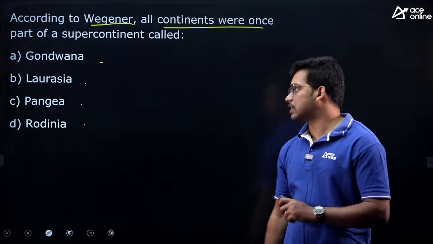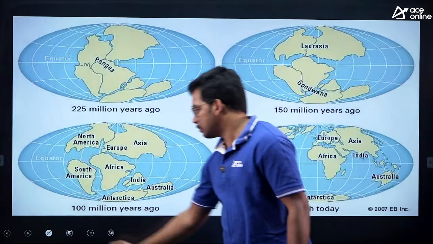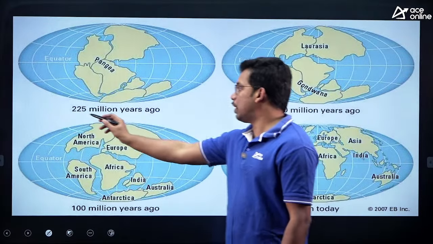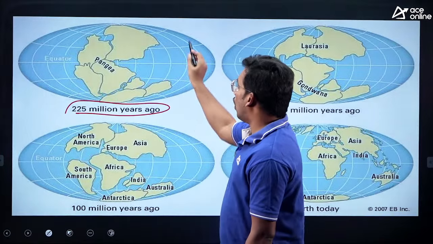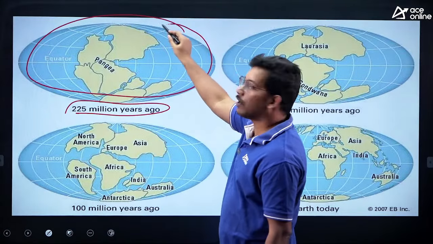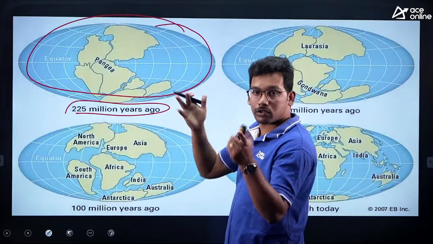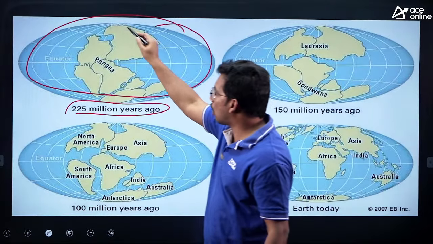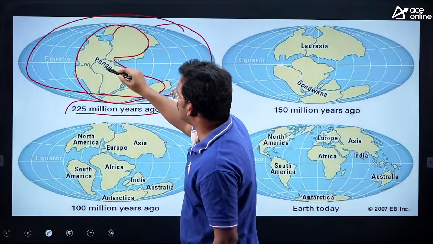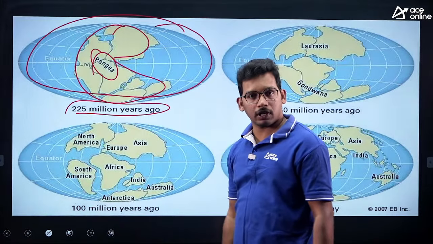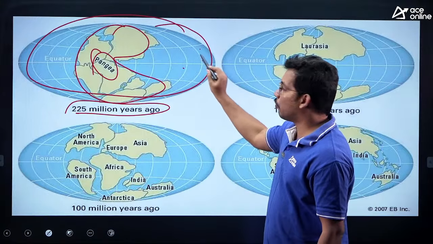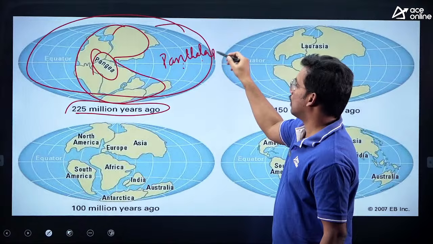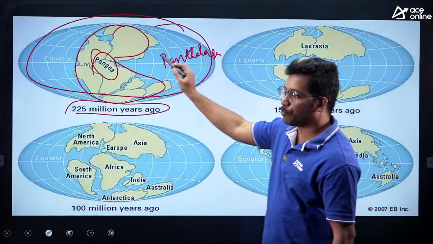So let me discuss the theory, then I'll come back to the question. You can answer later. So according to Wegener, around 225 million years ago, all the Earth's surface was covered with one solid continent. There were no different continents like Australia, Asia. All the continents were together, which is called Pangea, and all the water is called Panthalassa. So this is the proposition.